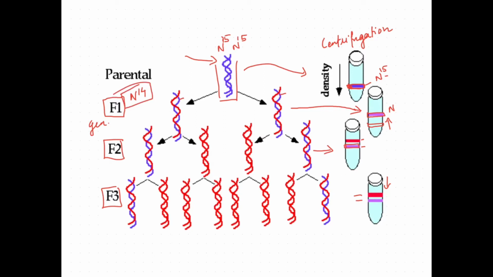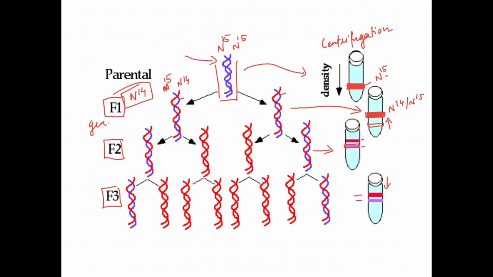So the DNA which is formed will be a hybrid DNA of N15 and N14. This hybrid will have a little lighter weight compared to N15. If this is the N15 position, then the N14-N15 hybrid will have a little less weight, and will be found above the N15 band. So this is the N14 N15 hybrid.